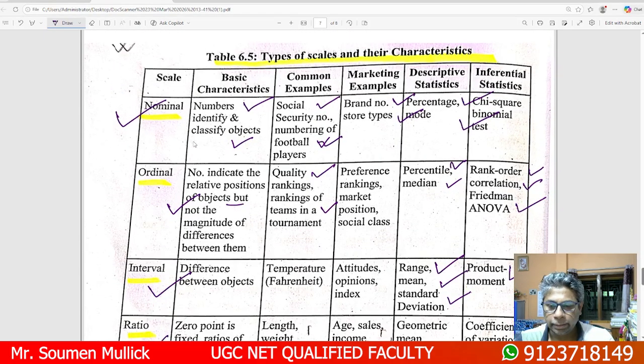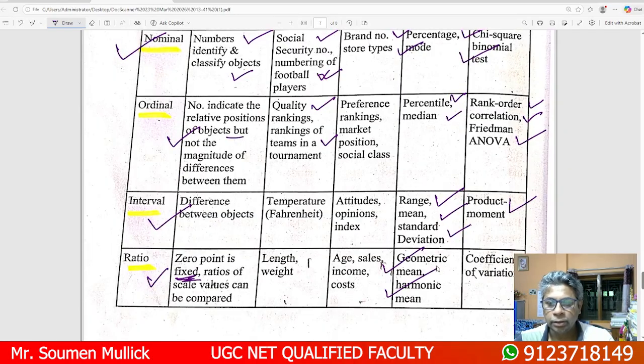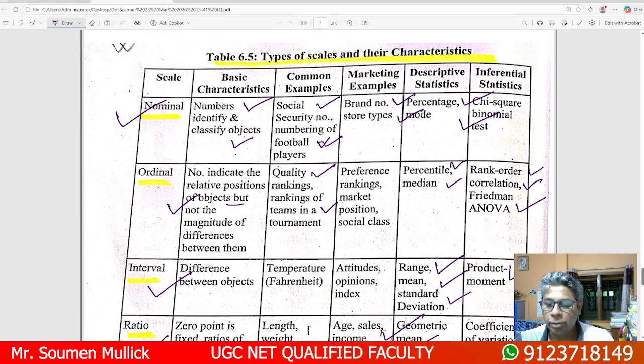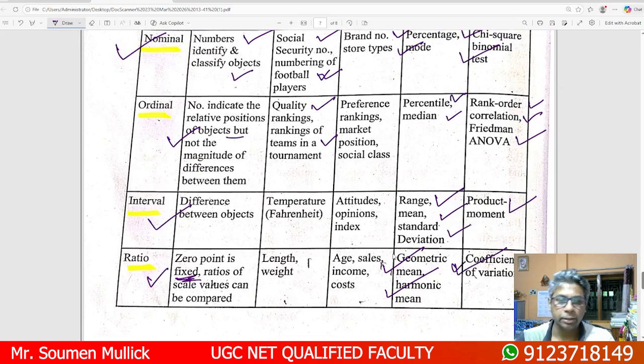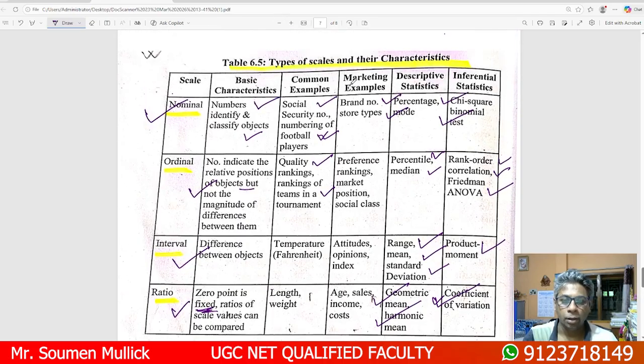Using descriptive statistics, the ratio scale uses geometric mean and harmonic mean. In inferential statistics, it uses the coefficient of variation. This is a very important area, my dear students. Try to remember when and where each type of scale is used. About the features and characteristics of the nominal, ordinal, interval, and ratio scales, try to remember them with examples. And parallelly, we have to prepare. This is very important for our exam questions: when descriptive statistics and inferential statistics are used, which scale has been used.